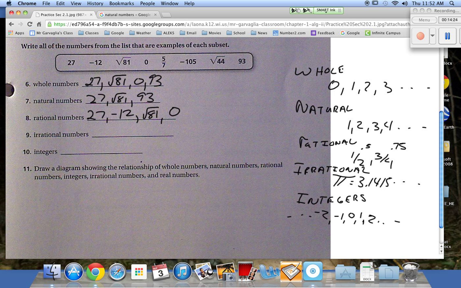Divide 5 by 7. It keeps on going, doesn't it? So is that one an irrational number? Does it repeat itself?